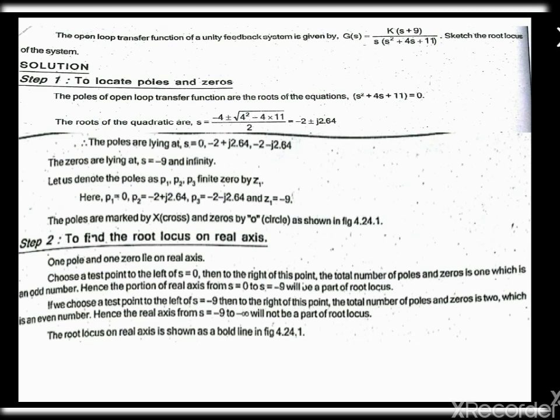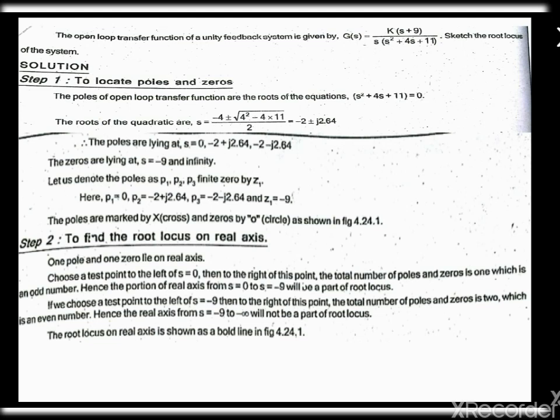To sketch the root locus, there are 8 steps to be followed. Step 1, find the poles and zeros, that is, locate them. Step 2, find the root locus on the real axis. Step 3, find the angle of asymptotes and centroid. Step 4, find the breakaway and break-in points.